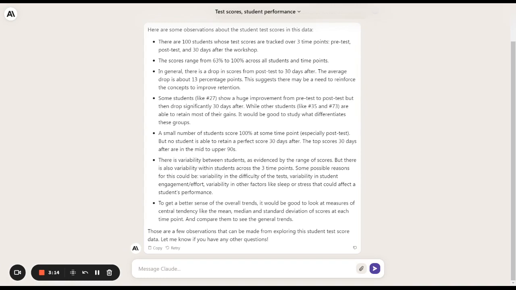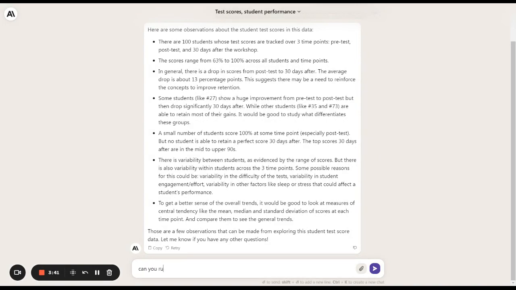The file is anonymized, with no personally identifying information other than a unique identifier by a number. So that's what it's picking up on here. It's also telling us that there's variability between the different students, and that we can get a better sense of overall trends if we run some more analyses. So this is really interesting.